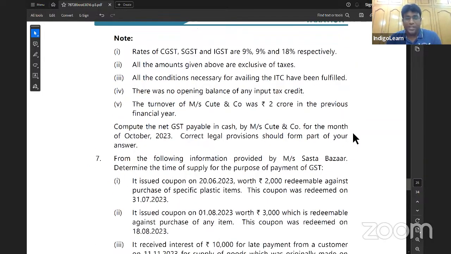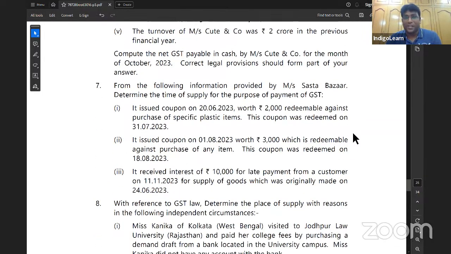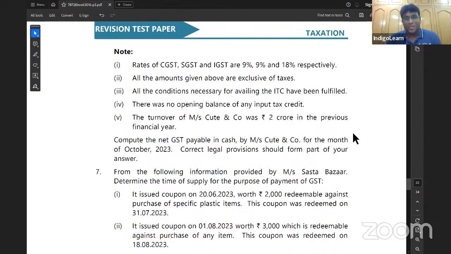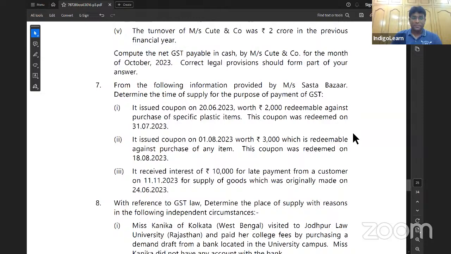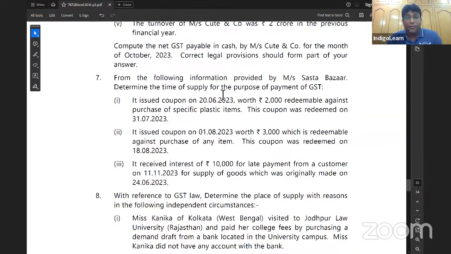That's it. That's a student's interesting question number 6, my dear friends. That's how you have to solve that particular question. Make sense? Good. Question number 7. From the following information provided by Sasta Bazaar, determine time of supply for purpose of payment of